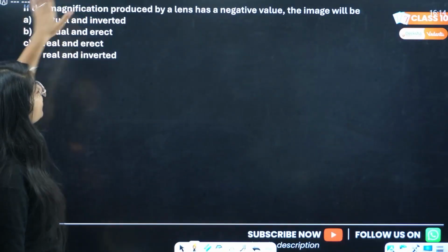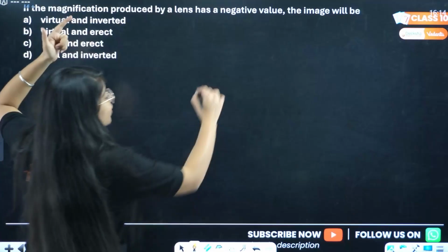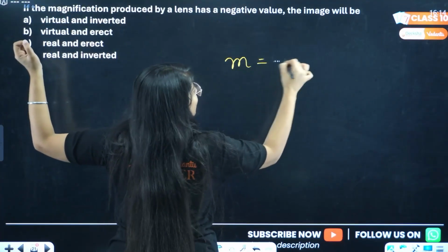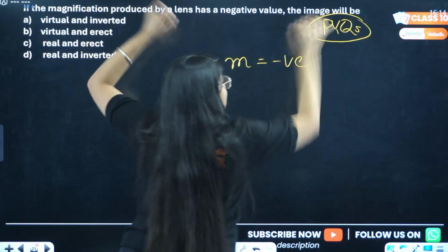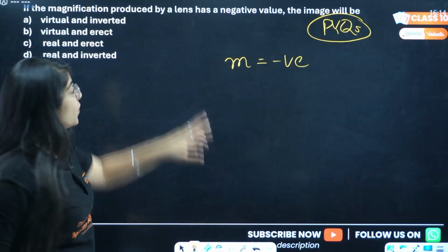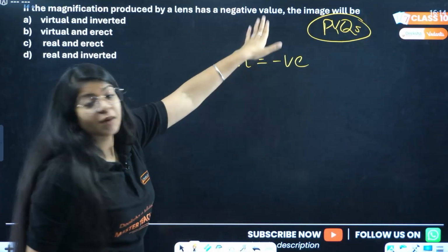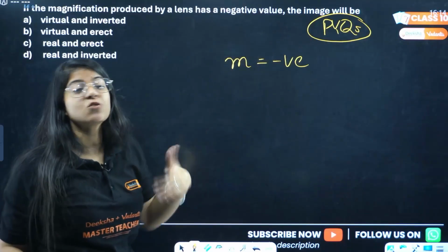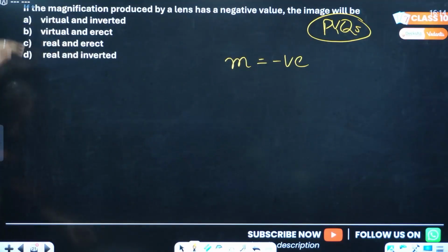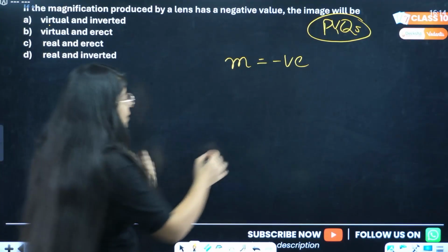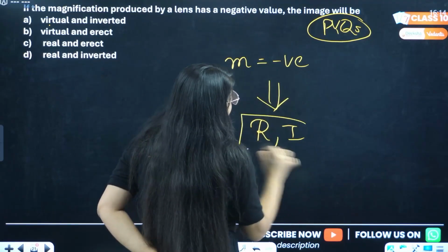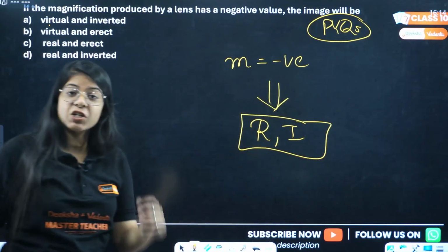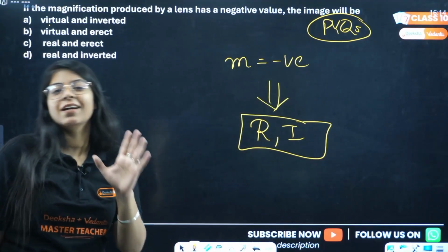Okay, the magnification produced by a lens has a negative value. I literally just told you, and these are all PYQs. Just to make sure that you take this seriously, these are all PYQs. Now, a lens has magnification with a negative value. The image will be what? Virtual and inverted, virtual and erect, real and erect, or real and inverted? Ma'am, for negative, we know the image will always be real and inverted.